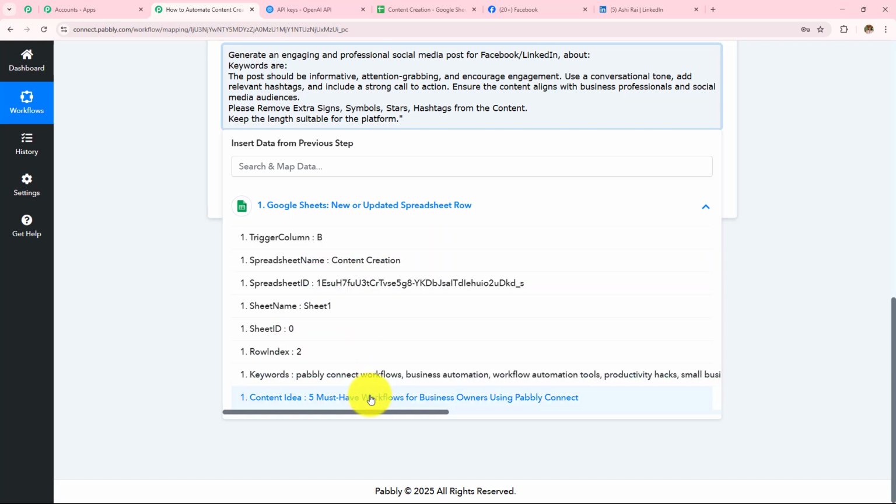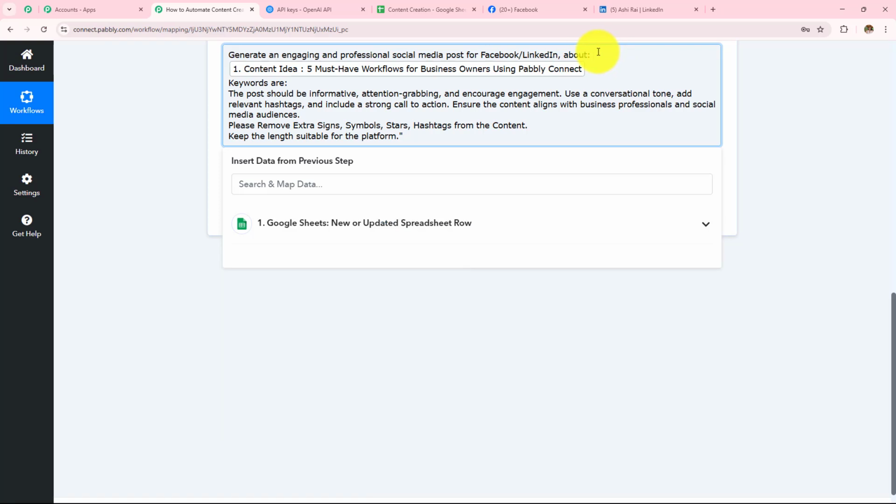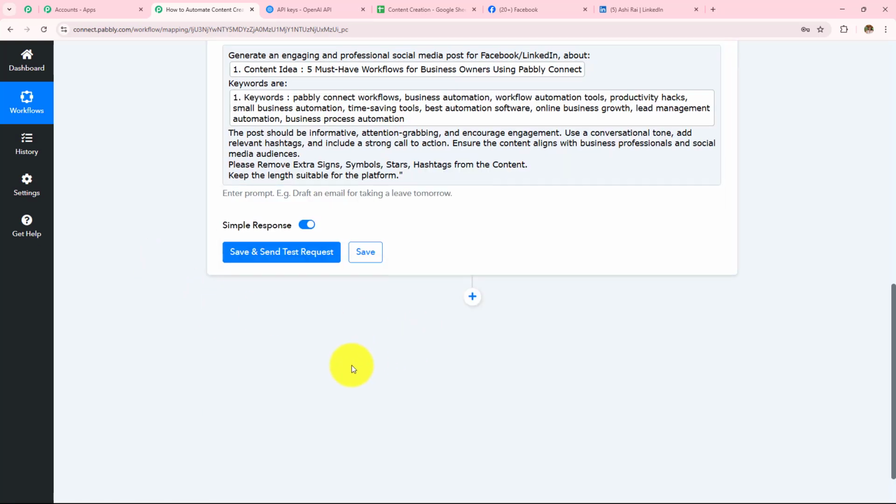Here I need to first enter the content idea or the topic, which is this one: 5 must-have workflows for business owners using Pabbly Connect. So here I have entered the content topic. Next, I am going to follow the same process and enter the keywords. These are my keywords. I have entered that.